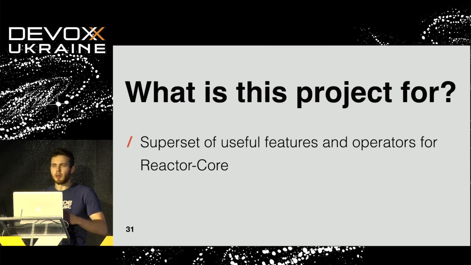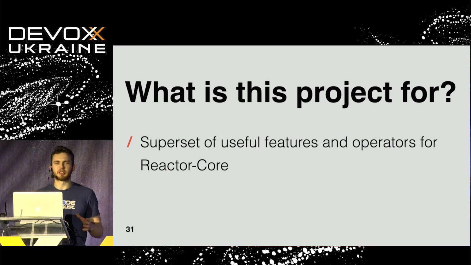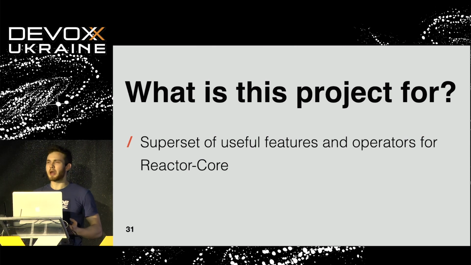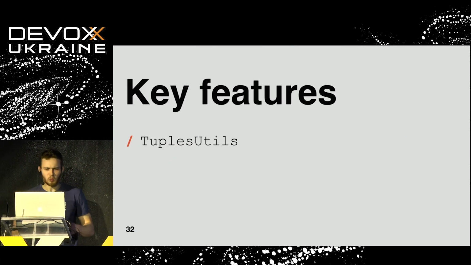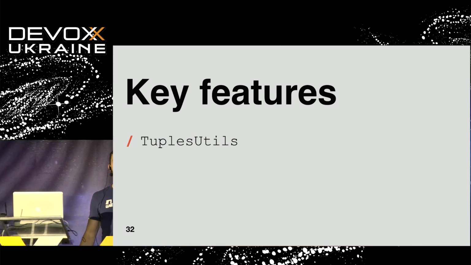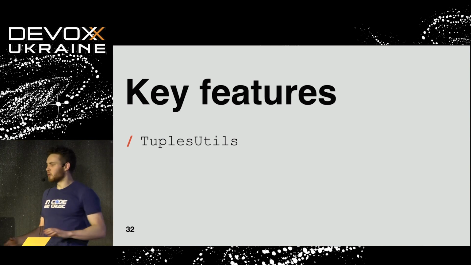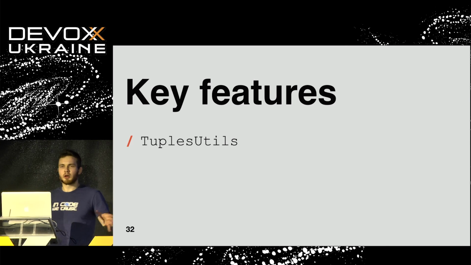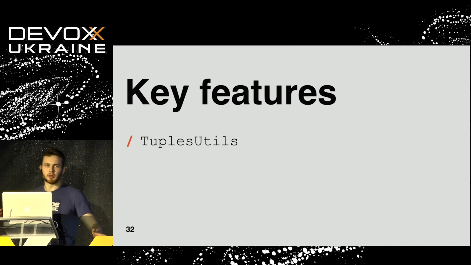So this is not a library, this is not a specific framework, this is just a superset of add-ons and additional features for the main Reactor Core. One of the key features, for example, is the ability to work with tuples. How many of you know what tuples are? Okay, in a few words, for those who don't know, a tuple is a kind of tree which allows you to access different branches.